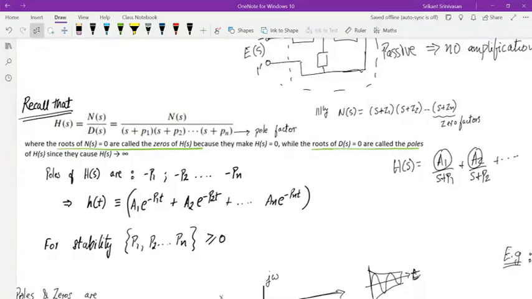So in the previous session, I discussed how you don't need to solve the full problem. Just by observation, you can figure out where are the poles of the system. And based on the poles of the system, you can figure out what is the response of the system. And the response of the system over here, if I write it as s plus p1 and so on up to s plus pn, then I can say that my impulse response is going to look like this. Correct? Is everybody following so far? Any doubt? Because this is the only part to understand. After this, everything is very straightforward.